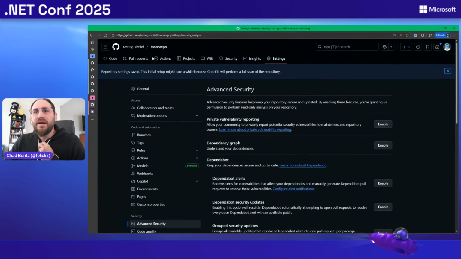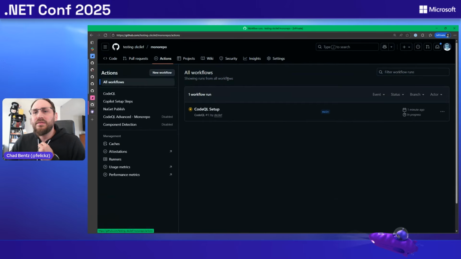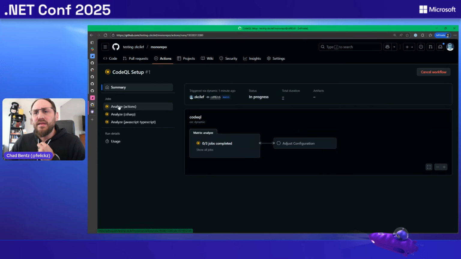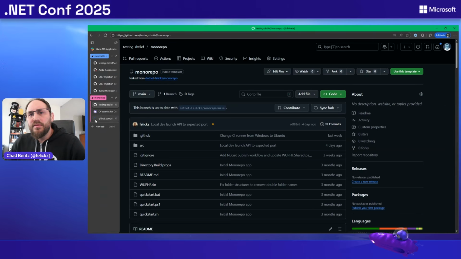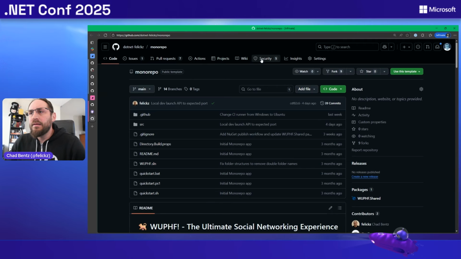So we can head back to that repo. We can go to GitHub Actions. We can see CodeQL is still running here. It should just take a couple minutes to run. Again, it's detected all the languages in our repo, but within a couple minutes, it will scan all of these for vulnerabilities. Let's head back to the repo I forked from because this one has actually completed.